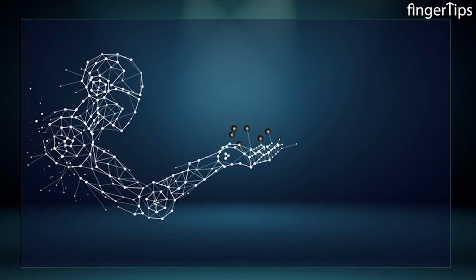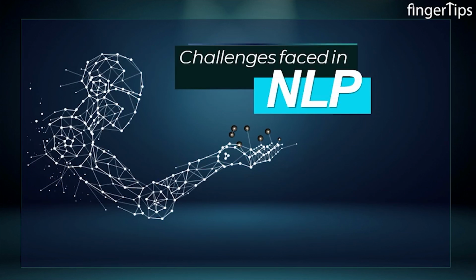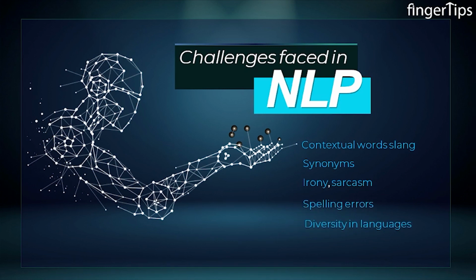Now, we will see some challenges faced in NLP. Guys, there are some weird parts in natural language, like contextual words, slang, synonyms, irony, sarcasm, spelling errors, diversity in languages. These are some challenges in NLP, as these are easy to understand by humans but not by machines.